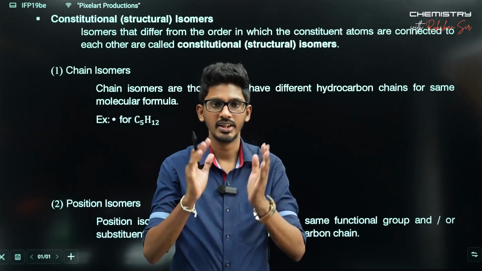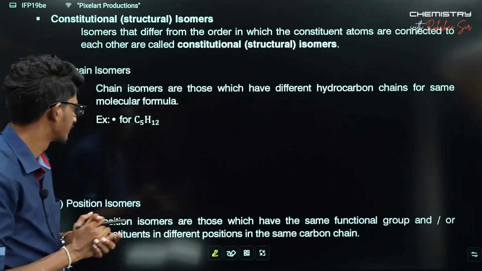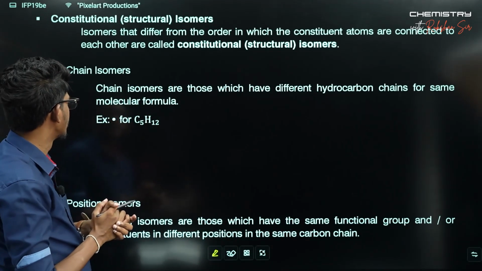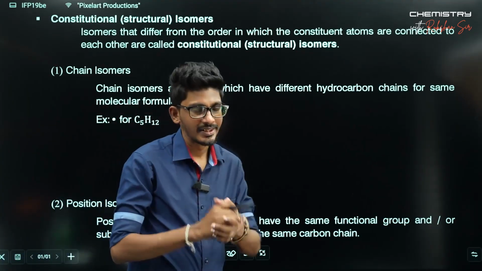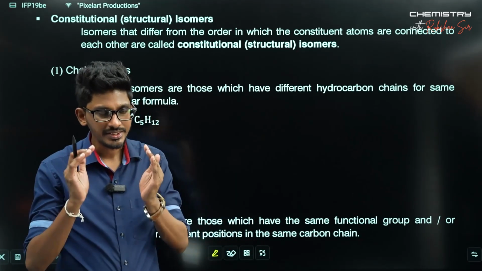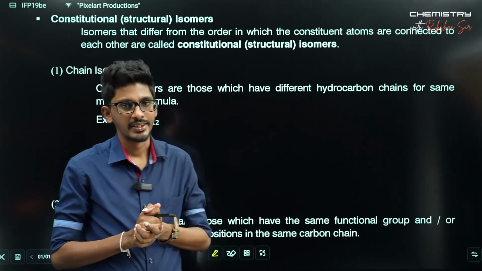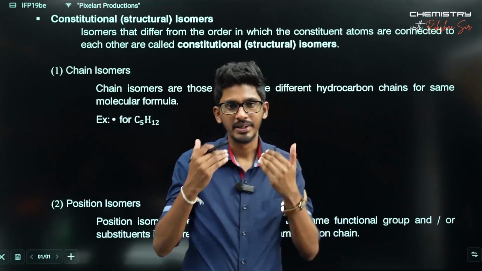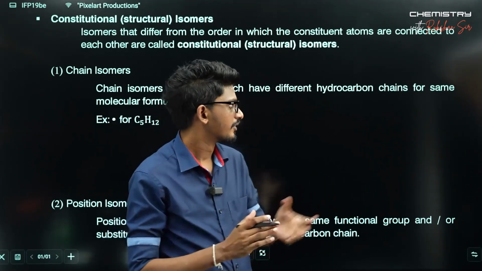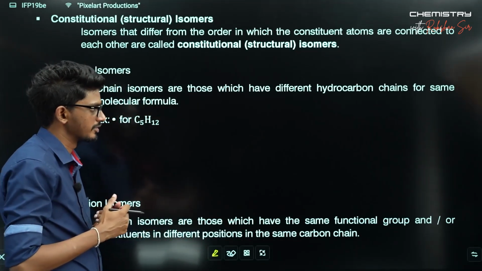First type, the chain isomers. With the chain isomers, the atomic connectivity differs due to the change in the main carbon chain. Your structure changes.